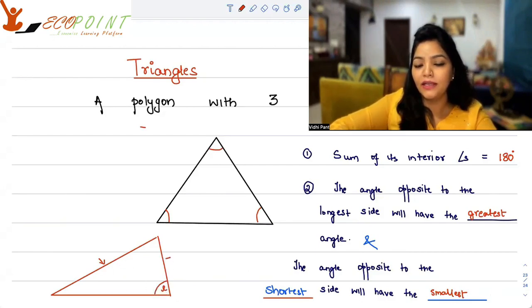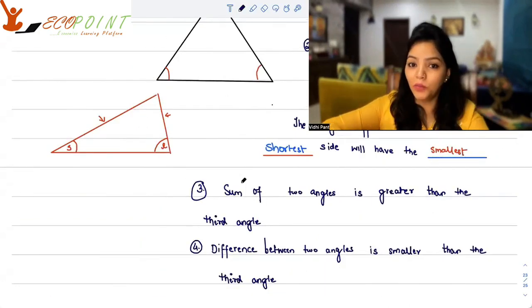And it seems like this is the shortest side. So the angle opposite to the shortest side is the smallest. Okay. The third point, sum of two angles is greater than the third angle. Always remember this point. And apart from this, another important point, difference between two angles is always smaller than the third angle. So sum and difference, both the things you should remember.